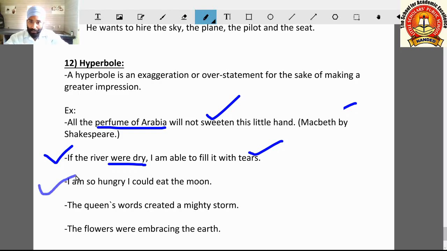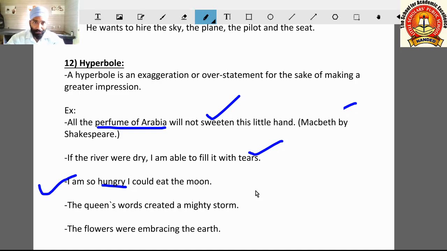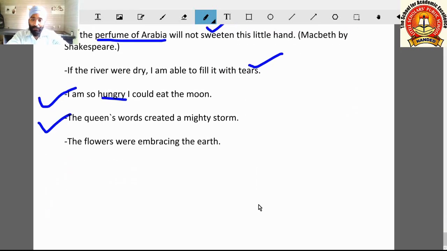I am so hungry, I could eat the moon. Here the writer is telling that he is very hungry and he can eat the moon also. It is not ordinarily possible for any person to eat the moon, because it is a planet. It is a planet in a sense, and it is a satellite of the earth, so it is very big. Come on the next example.